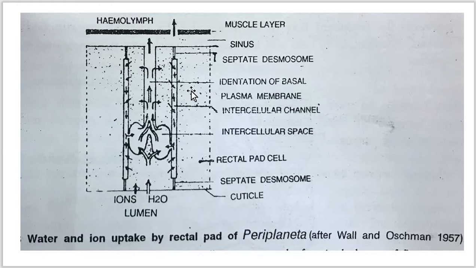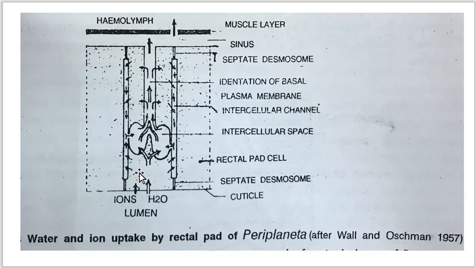Here is the basal plasma membrane, and here the intercellular channel or intercellular space. Here is the rectal pad cell, and here you can see again the septate desmosome. This is the cuticle. Here is the entry of water into the lumen along with the ions.